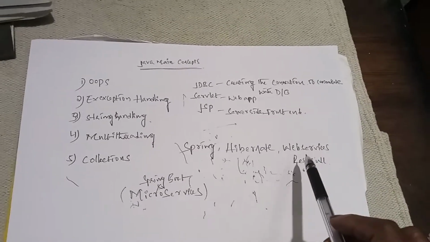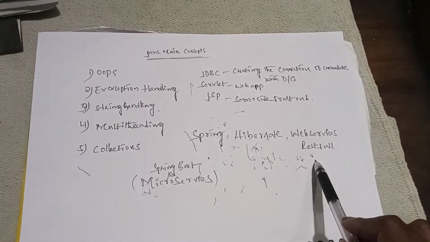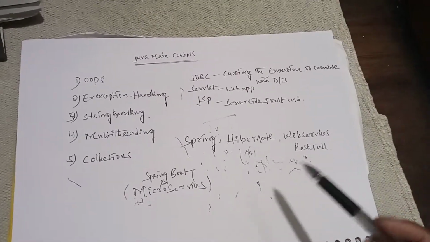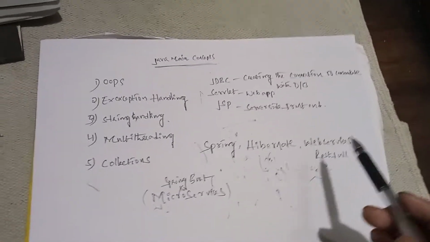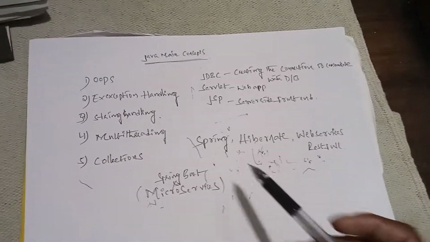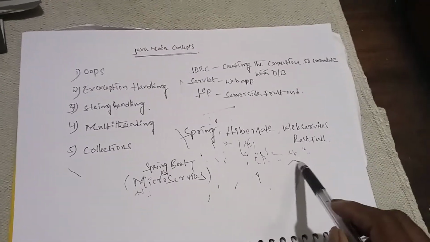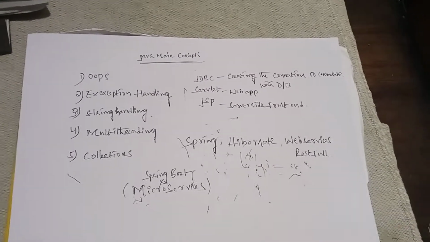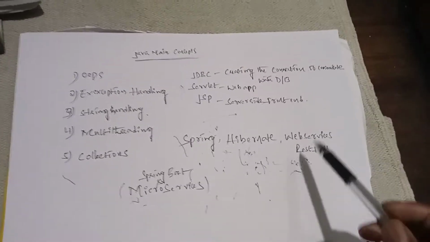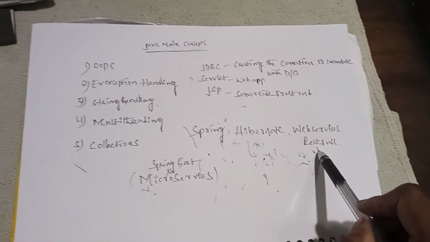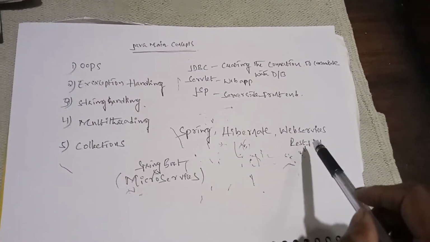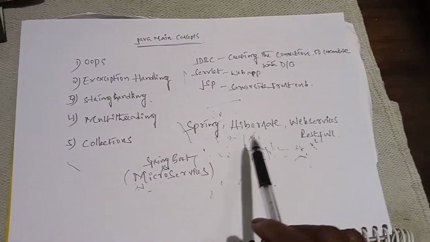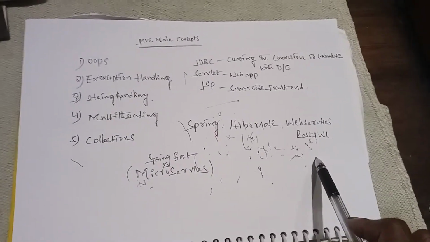When it comes to RESTful web services, the important thing is service to service communication, application to application. Applications built with different technologies are communicating, so at that time we need to write REST endpoints. It is an easy way of communicating service to service and application to application. That is the reason we are using RESTful web services. These frameworks have predefined methods already implemented, so that is the reason we are using these three frameworks.